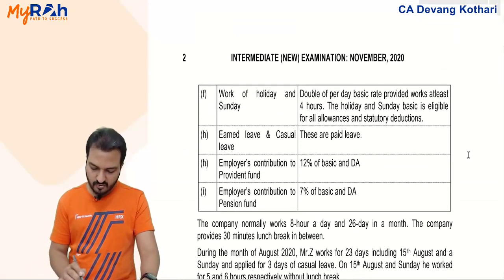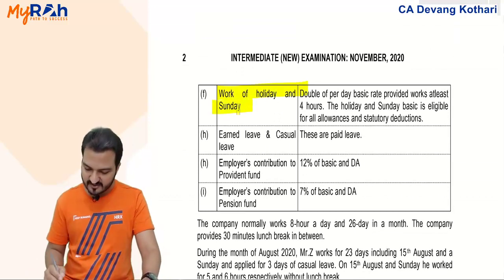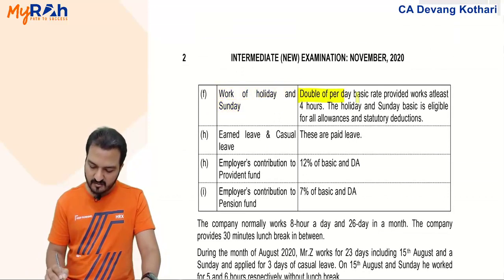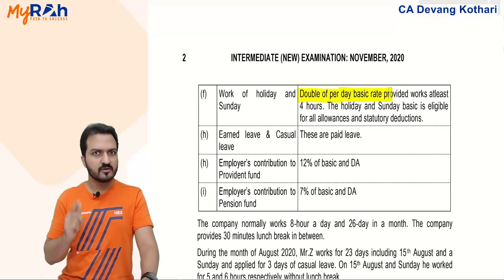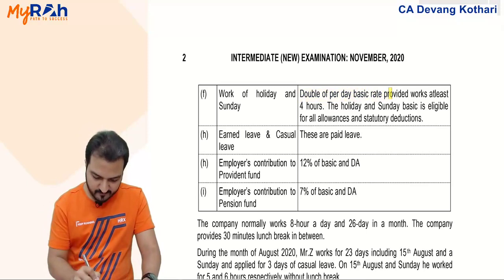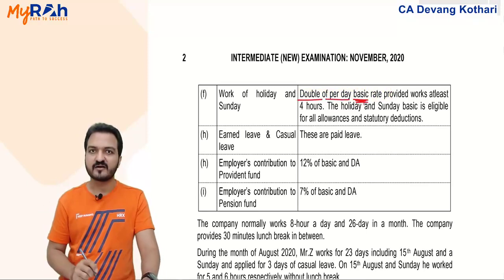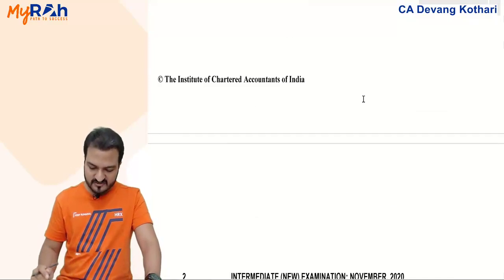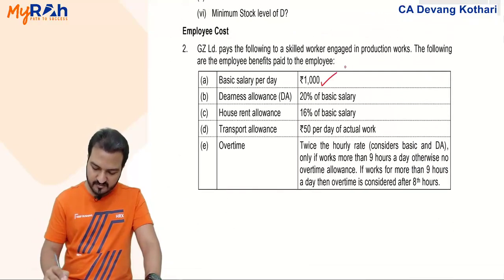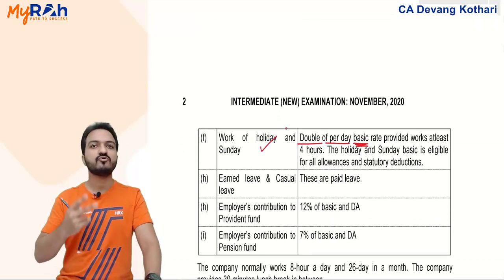Further, work on holidays and Sundays. If the worker works on holidays or Sundays, then you pay double per day basic rate. Double of per day rate, not per hour, per day. But per day what? Only the basic. So you pay double of per day basic rate, not basic plus dearness allowance. Only basic rate double I will pay. What is my basic rate? 1000 per day. So during Sundays and holidays, I will pay 2000 per day.